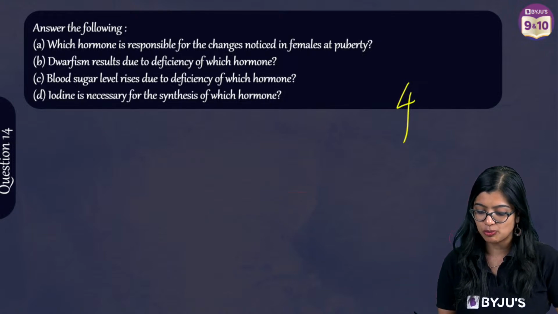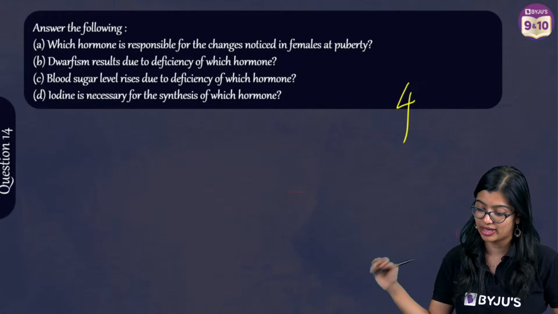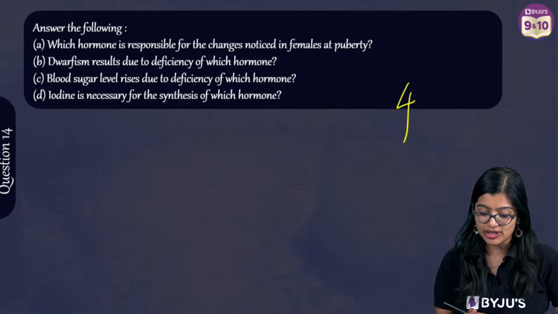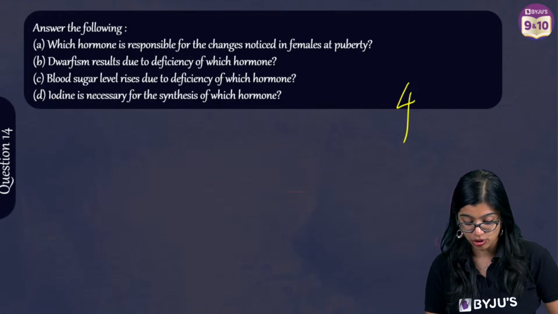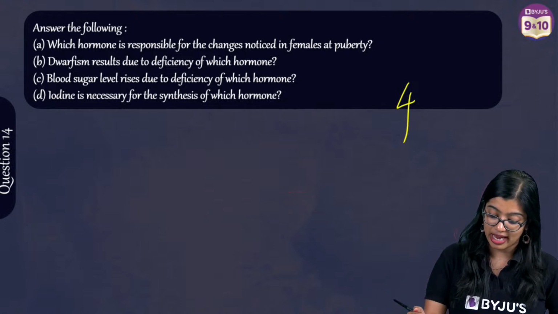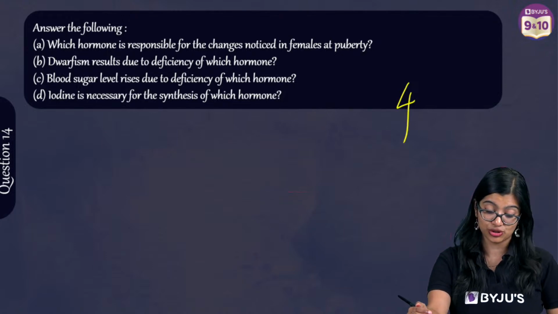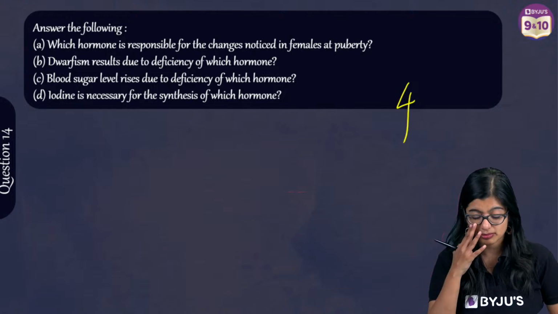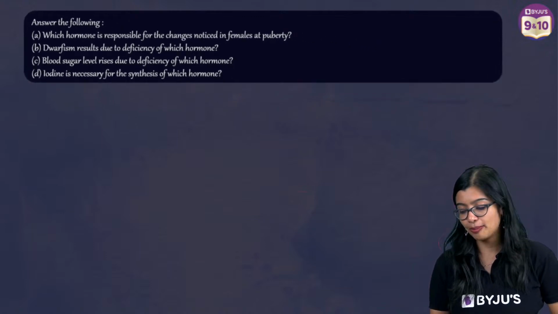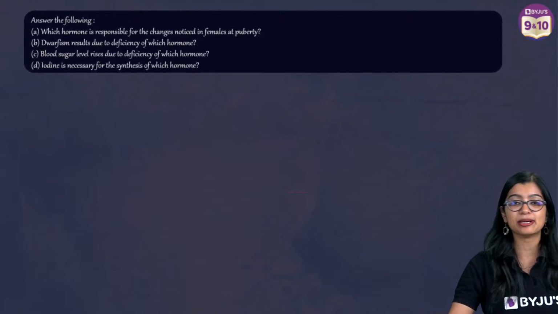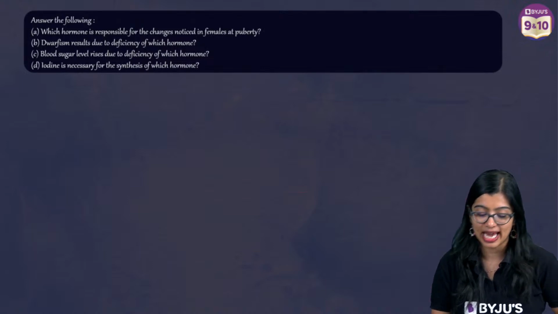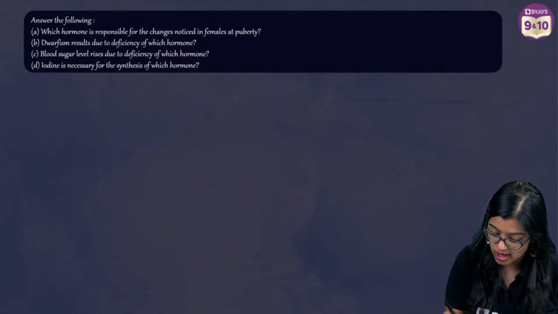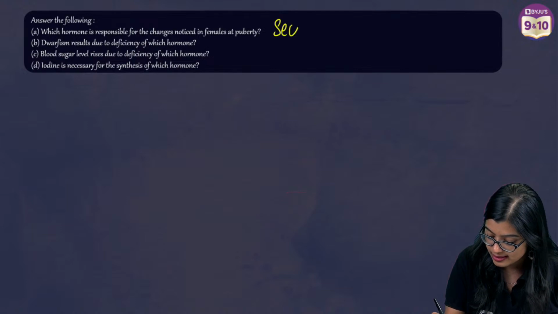Which hormone is responsible for changes noticed in females at puberty? Dwarfism is a result of deficiency of which hormone? Blood sugar level rises due to deficiency of which hormone? Iodine is necessary for the synthesis of which? 4 marks. Okay, very simple and easy. Yes, first one is which is responsible for changes.